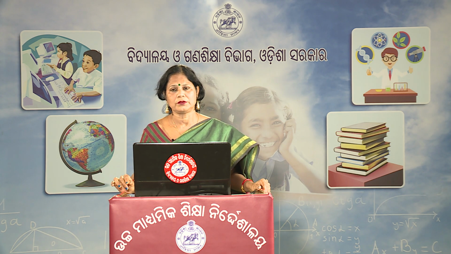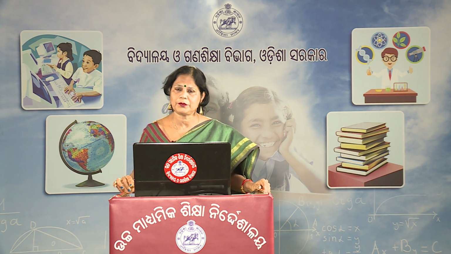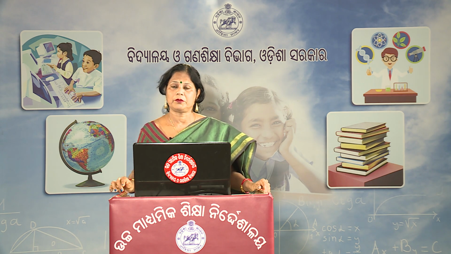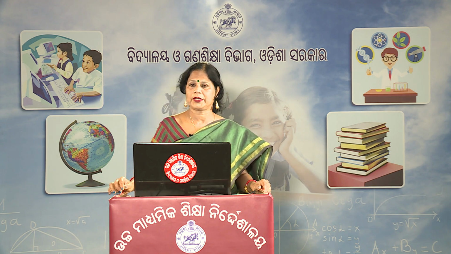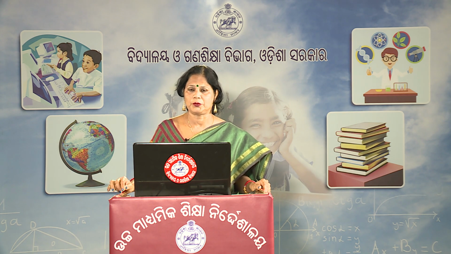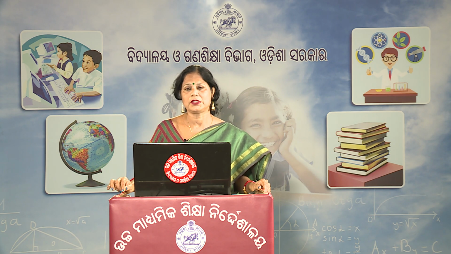Now, if one premise is negative, the conclusion also must be negative. If it is a negative conclusion, then again it will distribute the predicate. So, what is the predicate? Predicate is your major term. If the major term is distributed in the conclusion, then it should also be distributed in the major premise. But this is not distributed in the major premise. We commit the fallacy of illicit major.